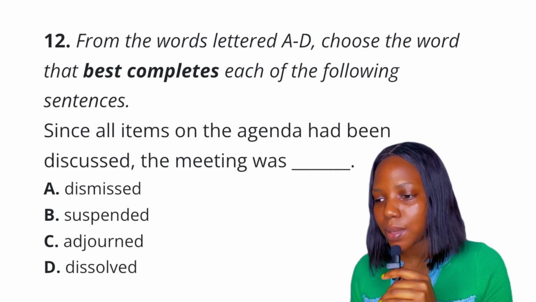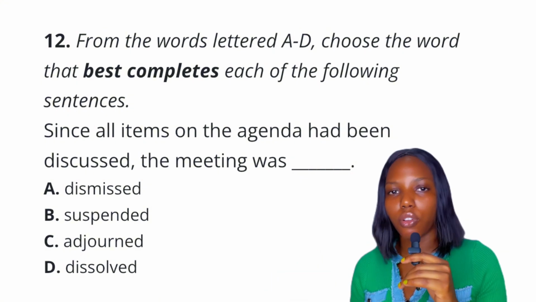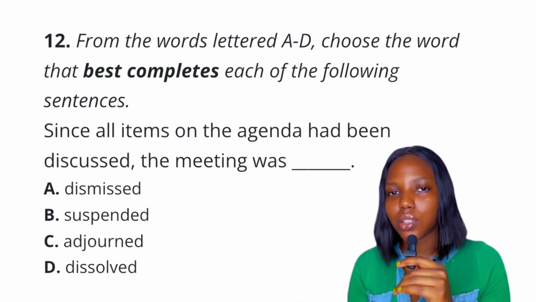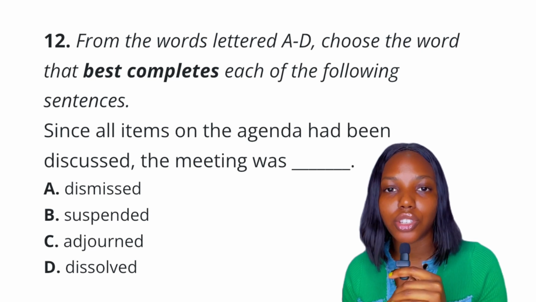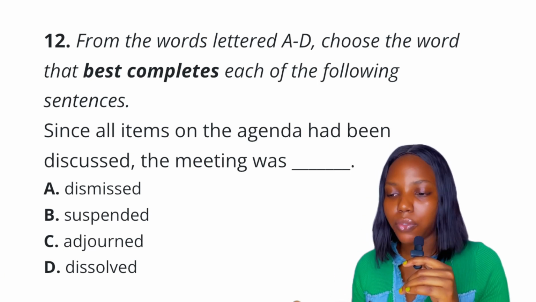12. Okay, since all items on the agenda had been discussed, the meeting was dash. Okay, so this is in the context of meetings and it sounds pretty much official, right? So the answer to this question is definitely option C, adjourned. Adjourned is to officially end a meeting. Okay, option C is the final answer.